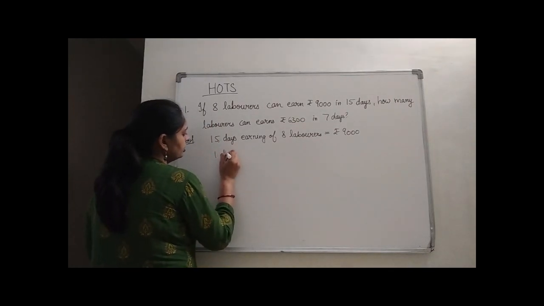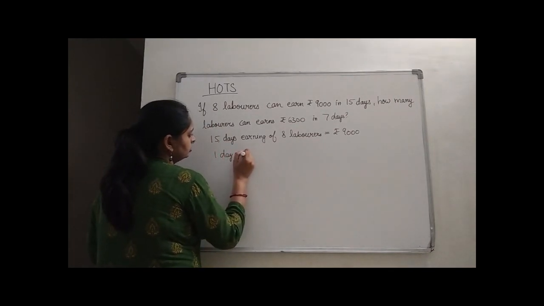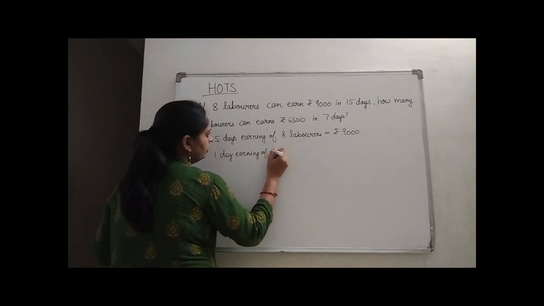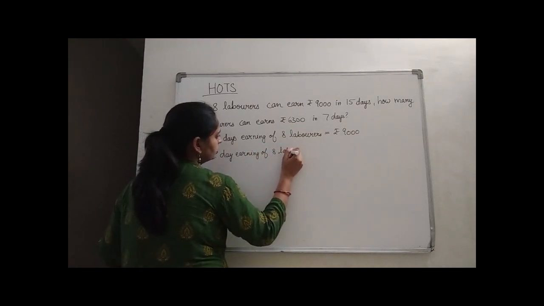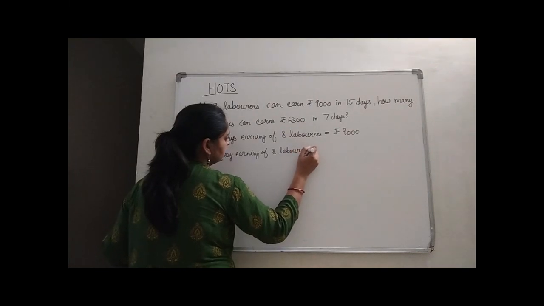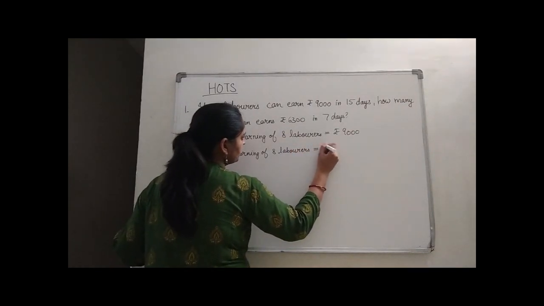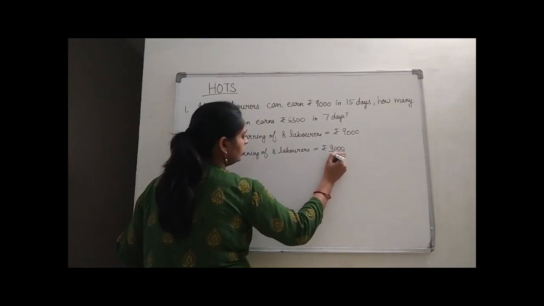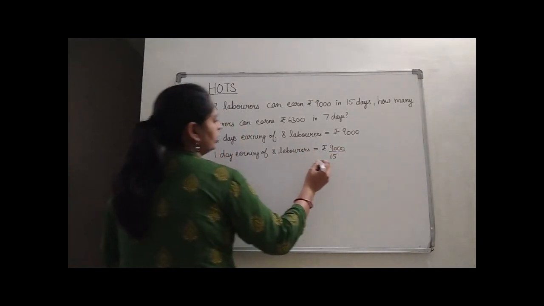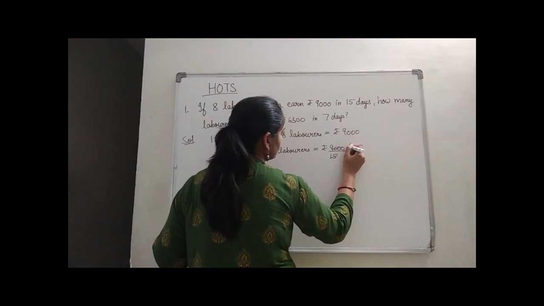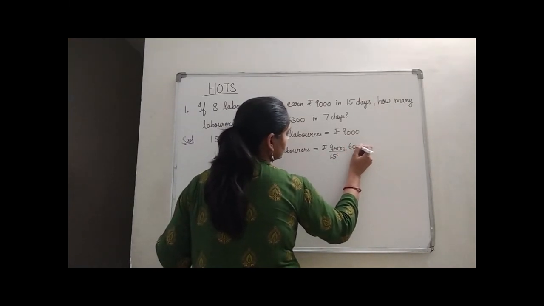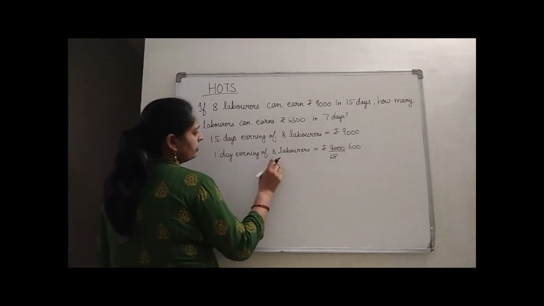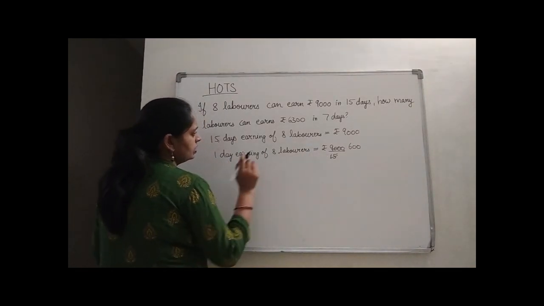So 1 day earning of 8 laborers will be equal to how much? Rupees 9,000 divided by 15, and 15 6s are 90, so we are having 600, right? So in 1 day the earning of 8 laborers is 600.